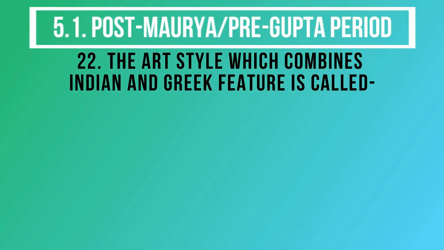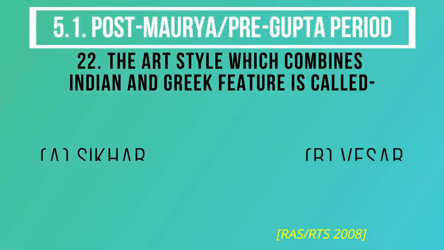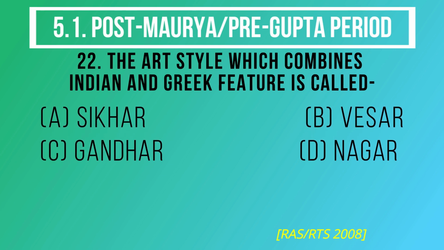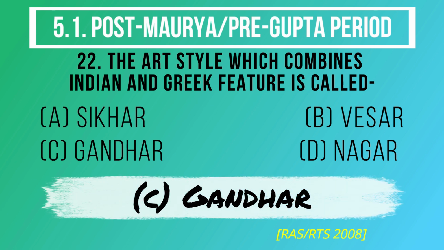Question number 22. The art style which combines Indian and Greek features is called. The options are A. Sikhar, B. Vesar, C. Gandhar, D. Nagar. And the correct answer is option C. Gandhar.